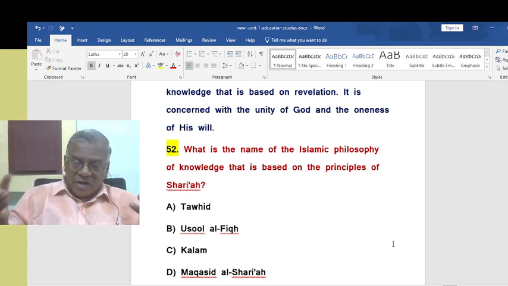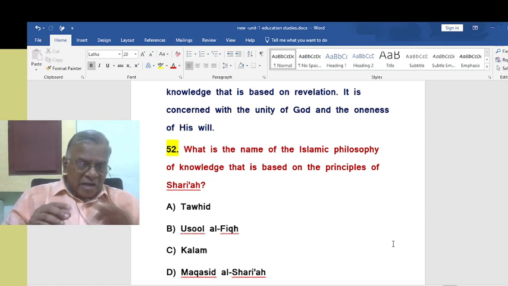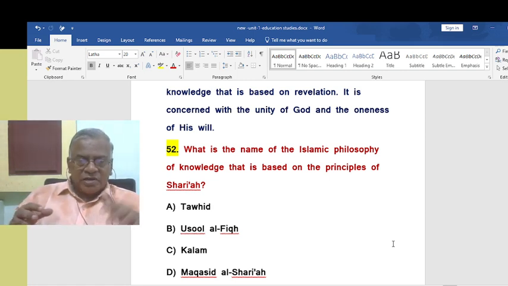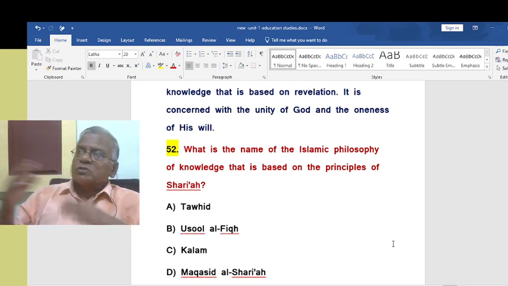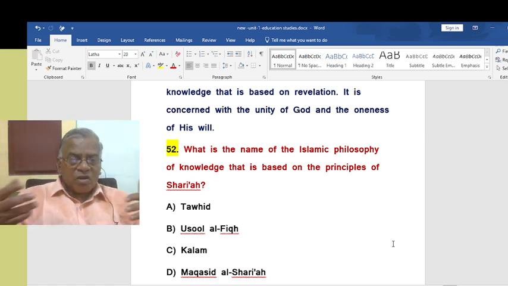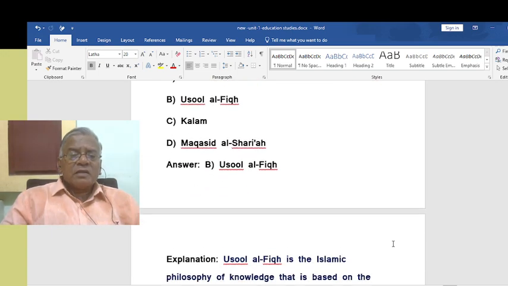Many people were studying in the university, all stopped now, and beyond a certain class they cannot study hereafter. After the Taliban came into power, they are following Sharia, and we need to explore that exactly. We don't know what it is, but Sharia means rules and regulations revealed by God, perhaps. So what is the name of the Islamic philosophy and knowledge that is based on the principle of Sharia?